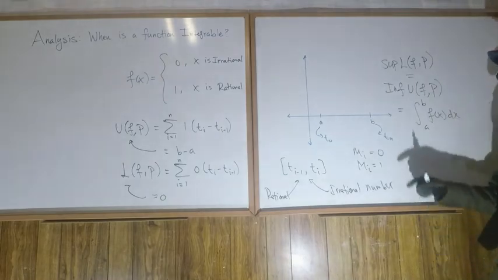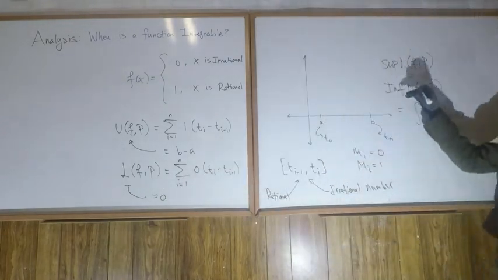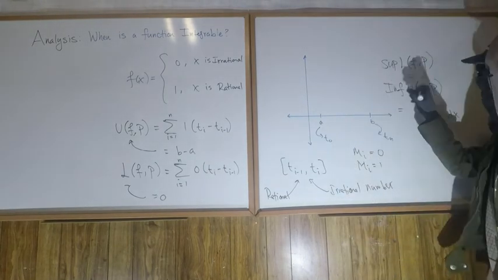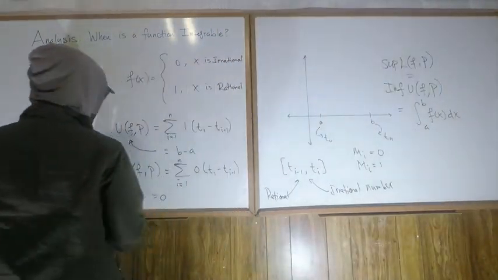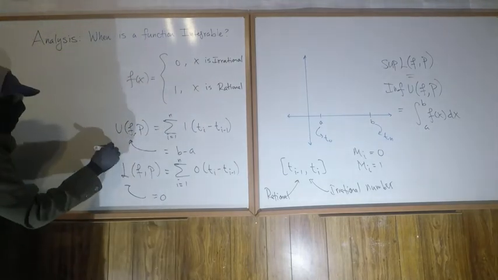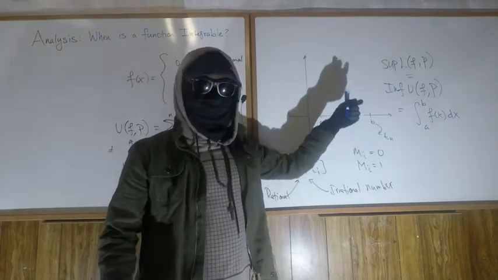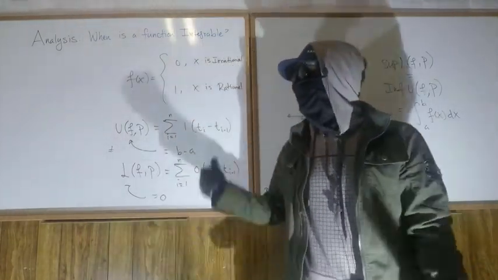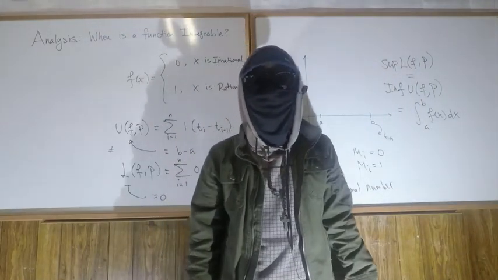We see that if we take sup L, that is going to be 0, and inf U is going to be b minus a. There's no way to reconcile these. There's no way for this specific function that U is going to equal L, and therefore there's no way that sup L is going to equal inf U, which means that this function right here is not integrable. It's an example of a function that's not integrable.